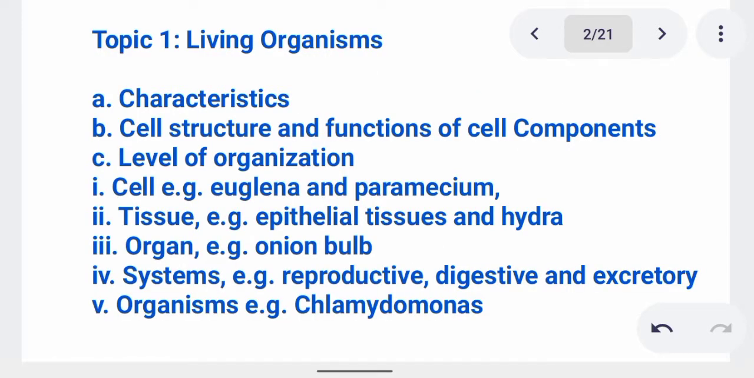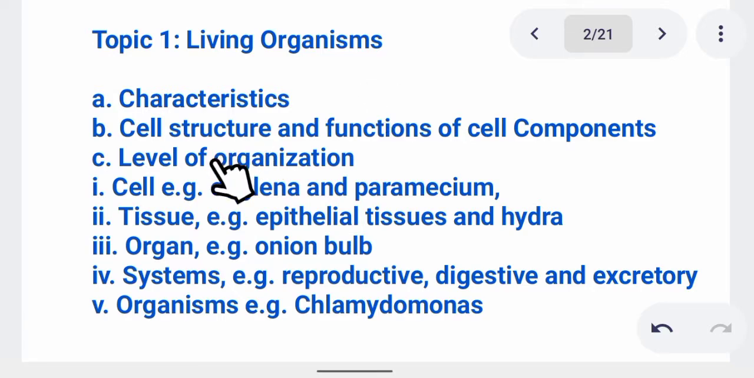The first topic in biology here is living organisms. Under living organisms, we have things like characteristics of living things, which is MRS GREN, where M stands for movement, R for respiration, I for irritability, G for growth, E for excretion, R for reproduction, and so on. So it's very necessary to read and understand them.